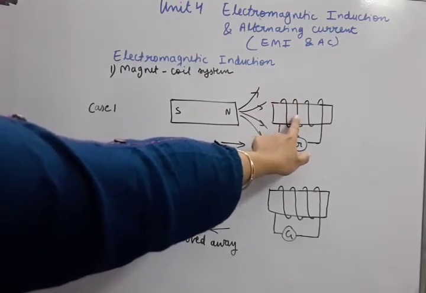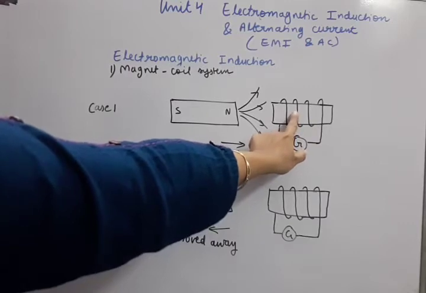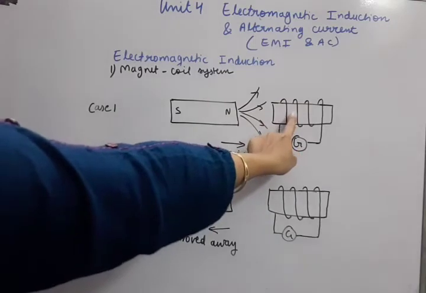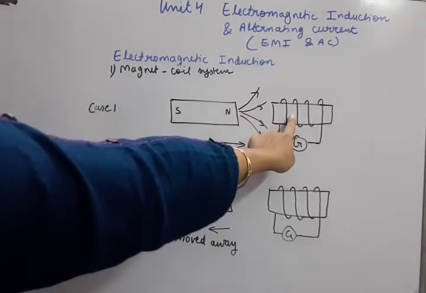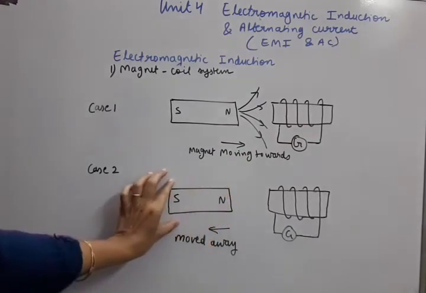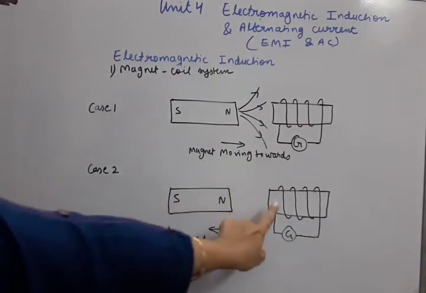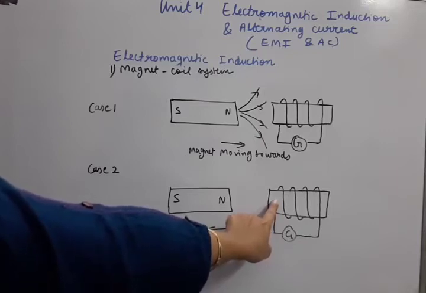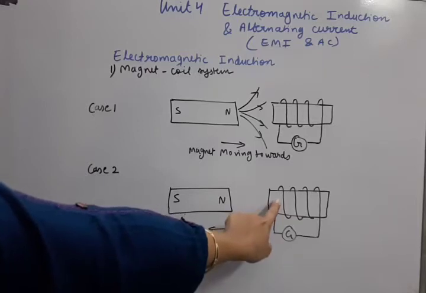Its magnetic flux means whatever magnetic field lines are entering into it due to this magnet. So the magnetic field lines in this coil were increasing, and now when I am moving the magnet away from the coil, the magnetic field lines which were initially entering through the coil are now decreasing. So this way, here also the change of flux is there.